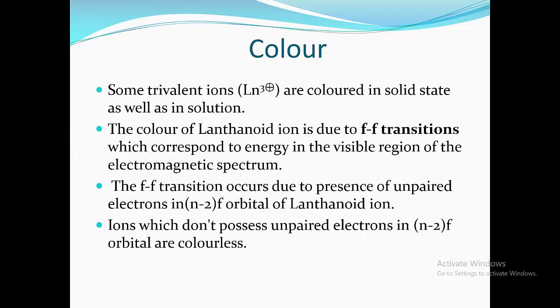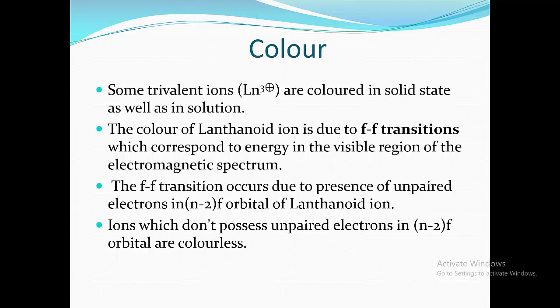Now these ions, that is Ln3+ ions, show color. This is due to f-f transition, which is similar to d-d transition, which we have seen in transition elements. Some trivalent ions, that is Ln3+, are colored in solid state as well as in solution state.